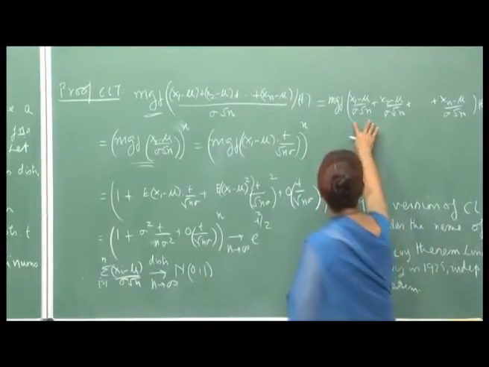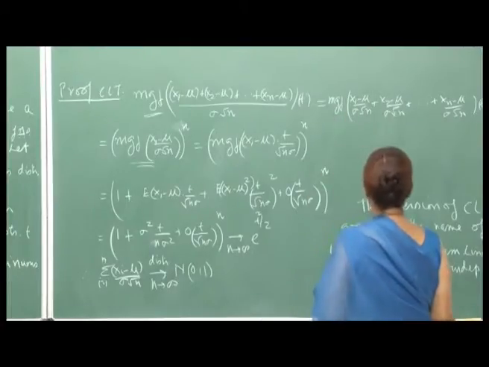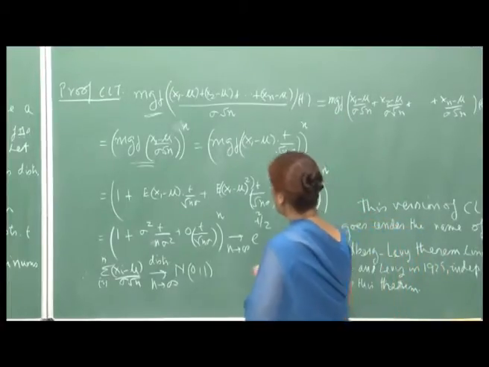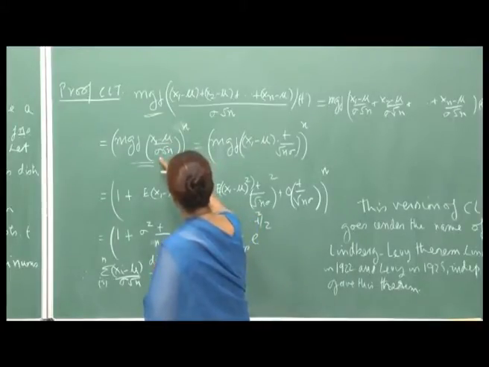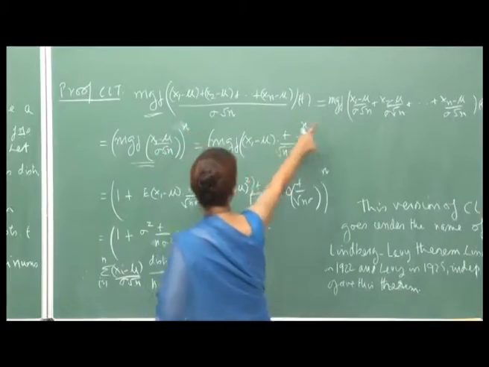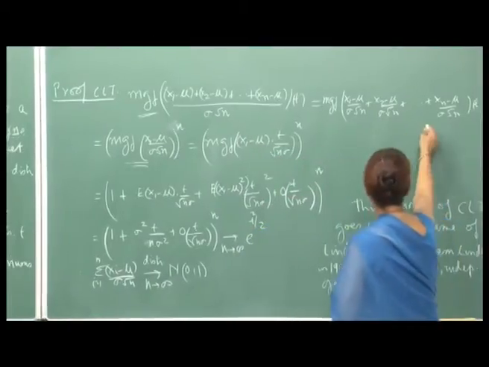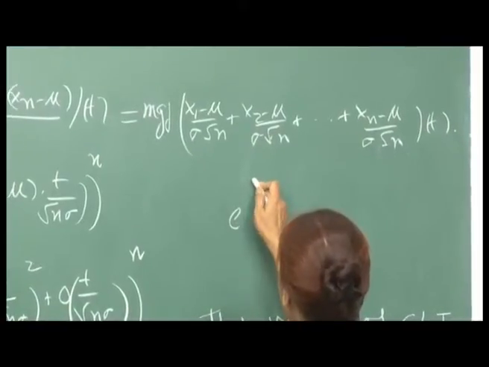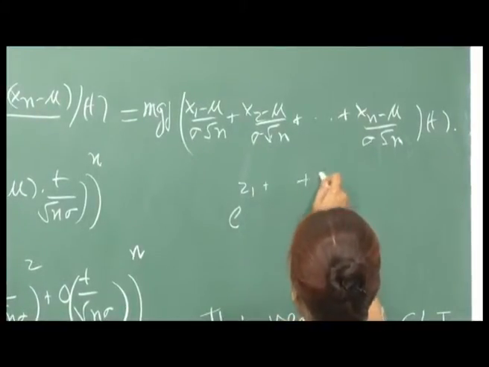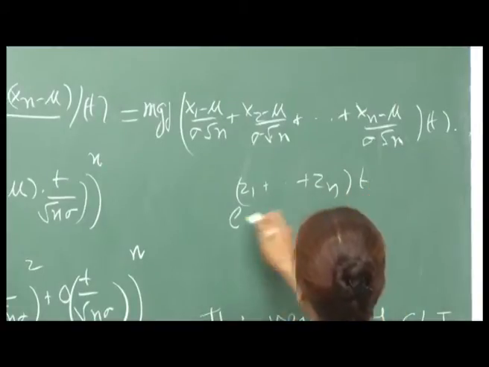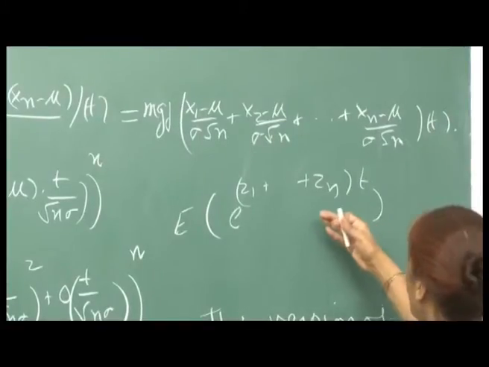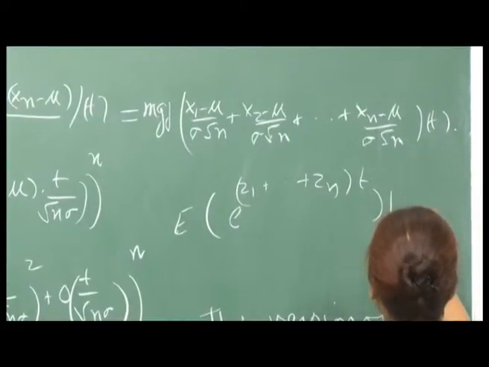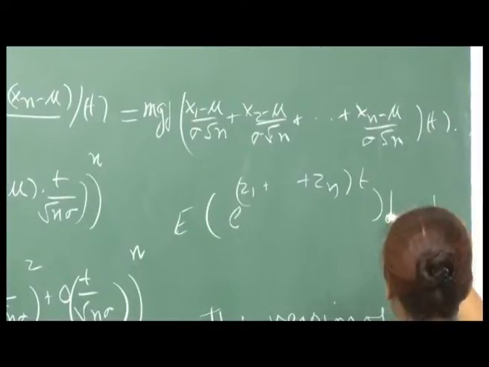So, what I am saying here is that this MGF can be written as the product of the MGF of (X1 minus mu) upon sigma root n, raised to n, because of the independence. This anyway also follows from independence, because when you write this, let me say I am saying Z1 plus ... Zn and you are taking t. So, when you write the expectation of this, the PDFs are, so this will be f of z1 into f of zn, because the joint density function would be this, right.